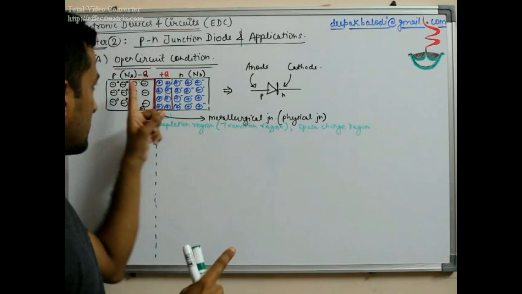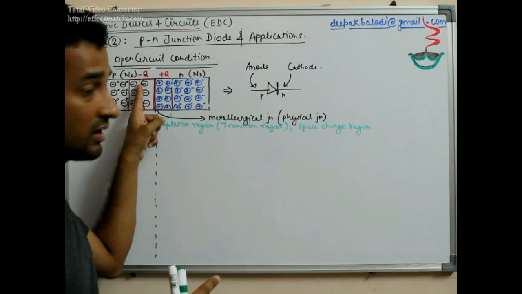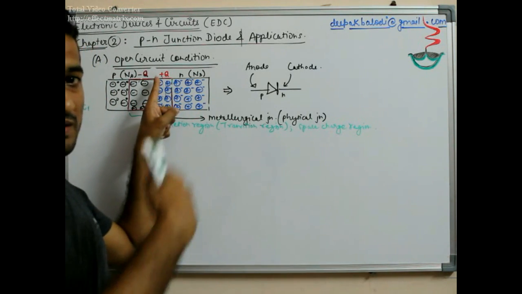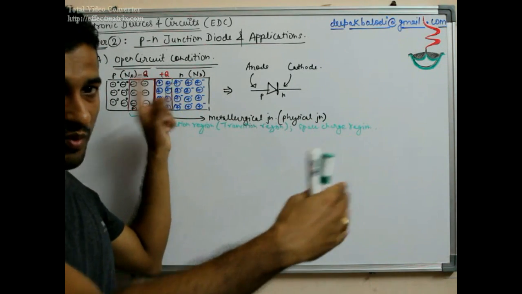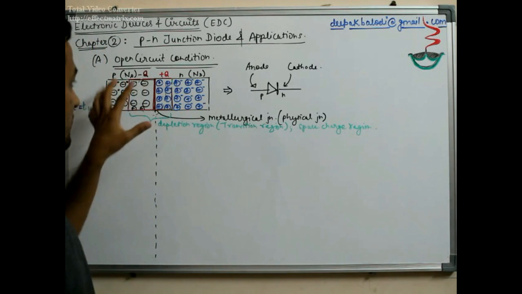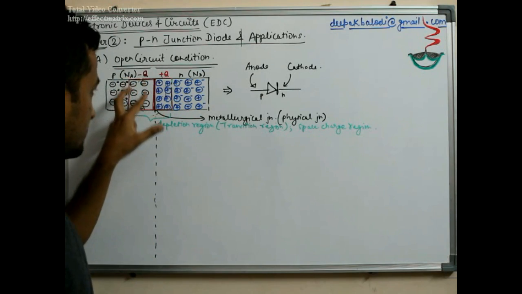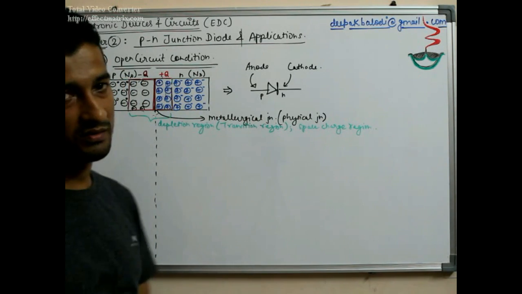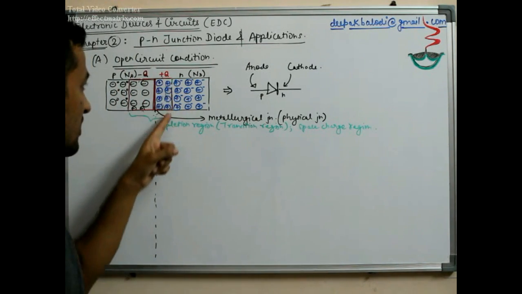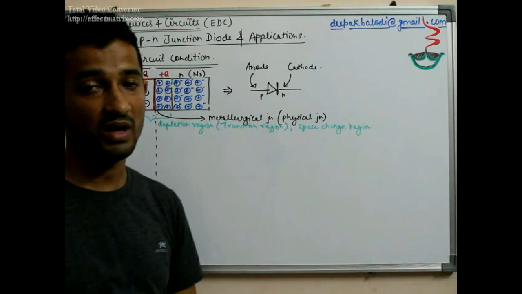So one immobile ion here corresponds to an opposite immobile ion on that side. If you count 8 negative immobile ions on this side, there are the same number, 8 positive ions, on that side.